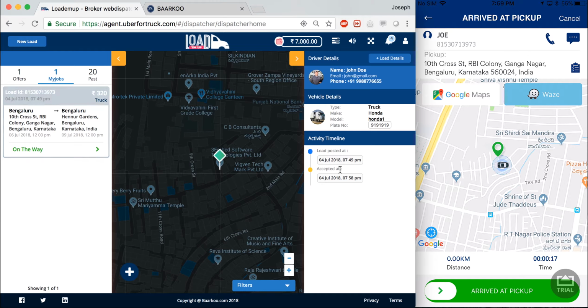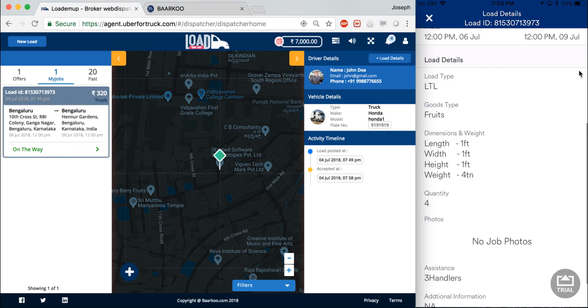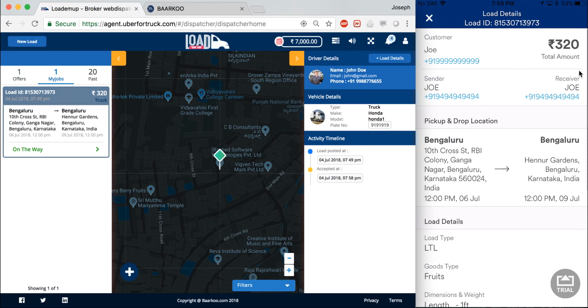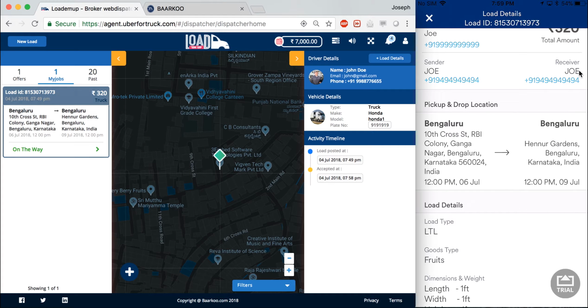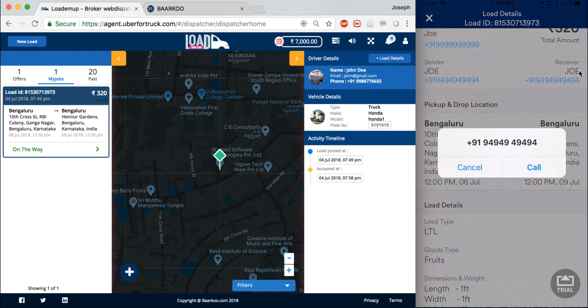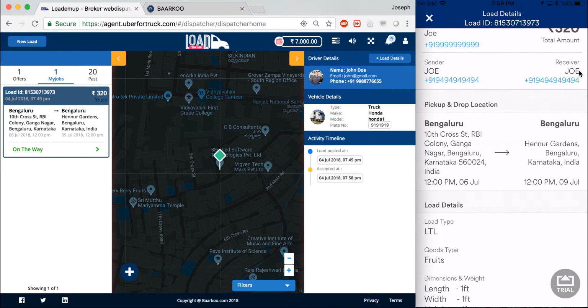Now the carrier is in his booking flow, so he has to swipe right when he arrives at the pickup location. But before that, a couple of quick features here. If the carrier clicks on the load details page right here, it shows him the details of the load along with the phone number of the sender, the receiver, and the shipper. So in case the carrier is not able to find the sender or the receiver, all he has to do is tap on the phone number and he can call either one of them.